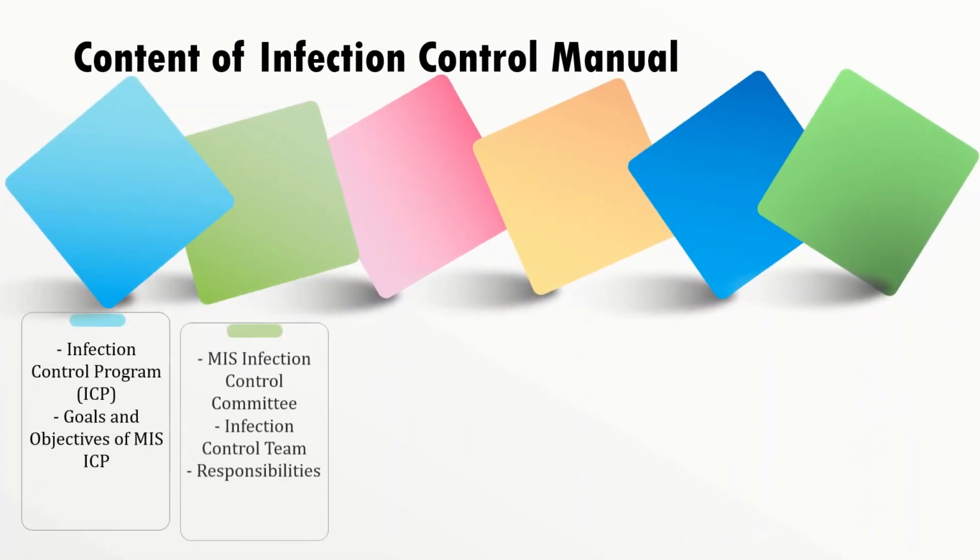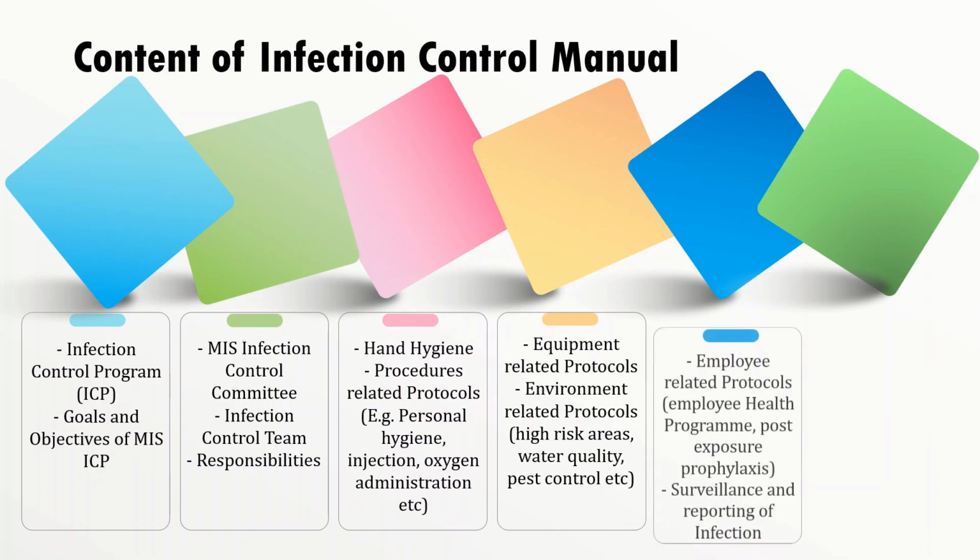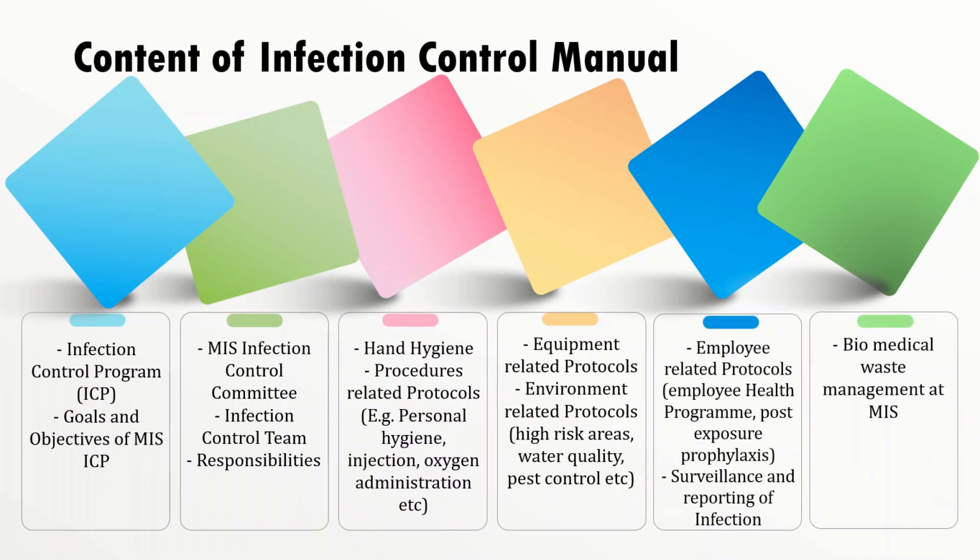Let's see the contents of the infection control manual. It should have the infection control program, goals and objectives of MIS for ICP, the MIS infection control committee and their responsibilities, hand hygiene, procedures related to personal hygiene, injection, and oxygen administration, equipment related protocols, and environment related protocols which define high risk areas, water quality, pest control, etc. Employee related protocols include employee health program, post exposure prophylaxis, surveillance and reporting of infection, and biomedical waste management at medical imaging services or at the hospitals.